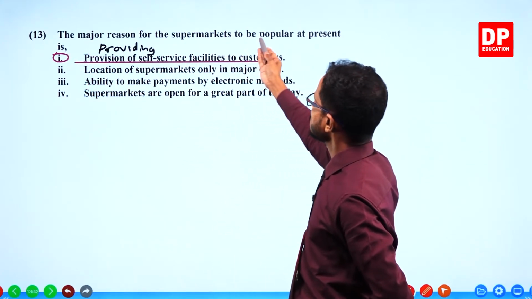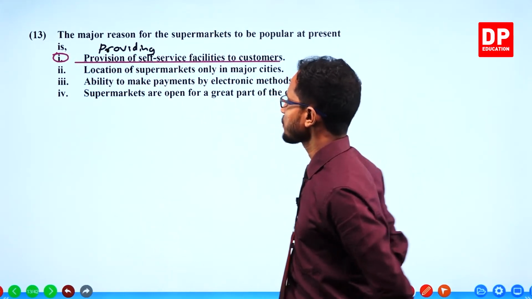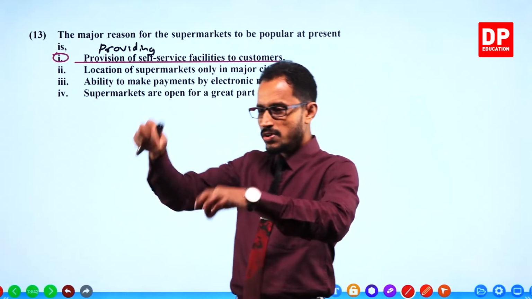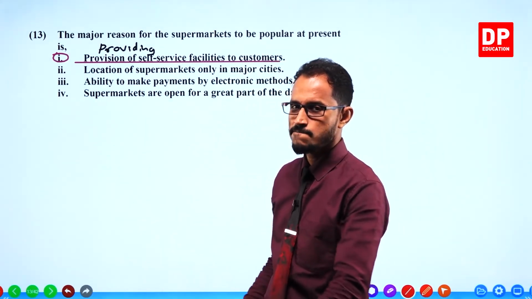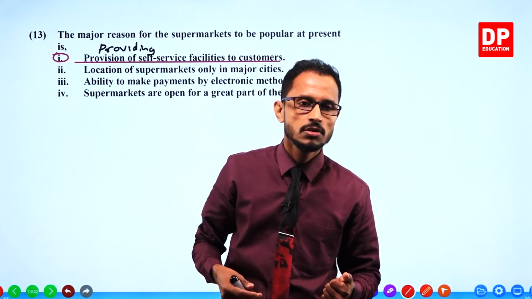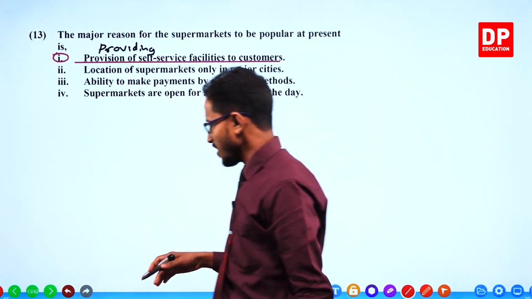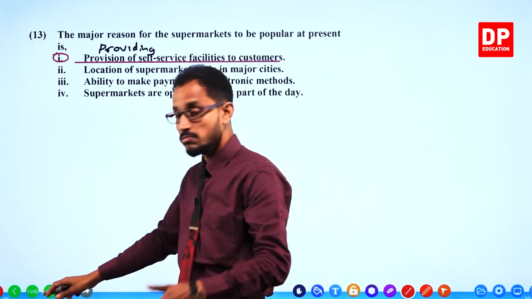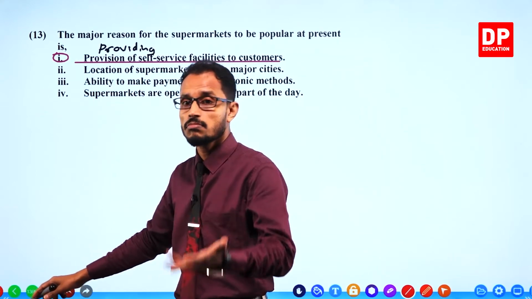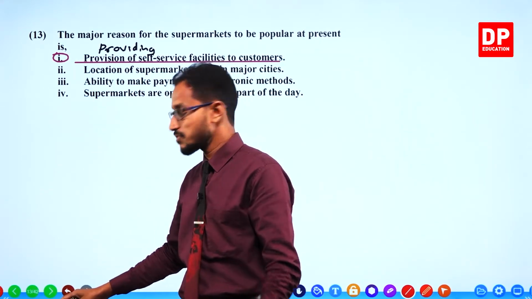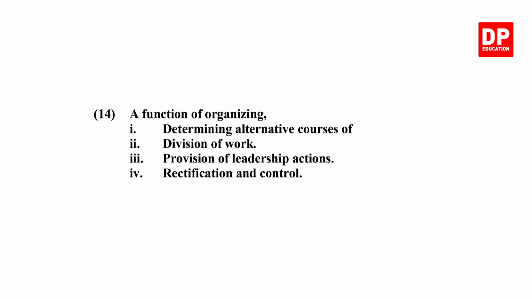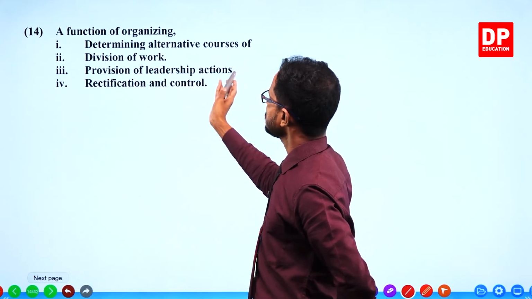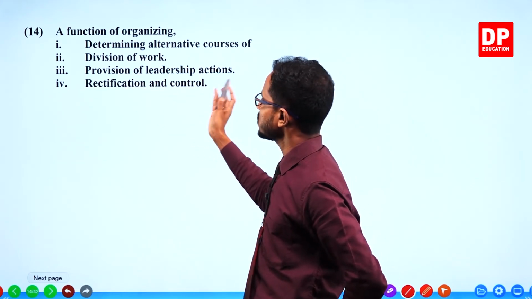The major reason for the supermarkets to be popular is number one, providing self-service facilities to customers. Because other small retail shops don't provide self-service facilities. You go and ask the shopkeeper to give the goods. I don't like that. Most people don't like that. That's why we go to supermarkets. We can buy ourselves.